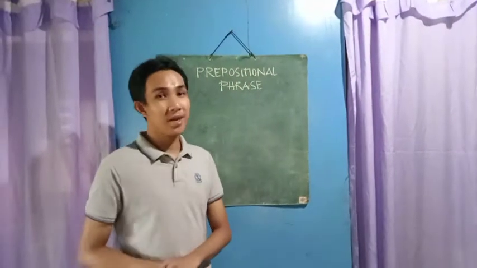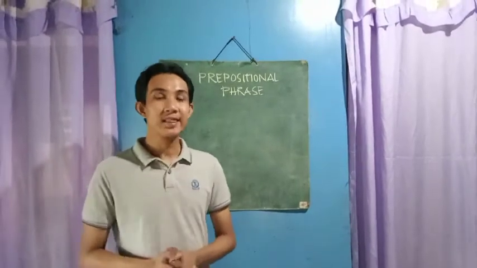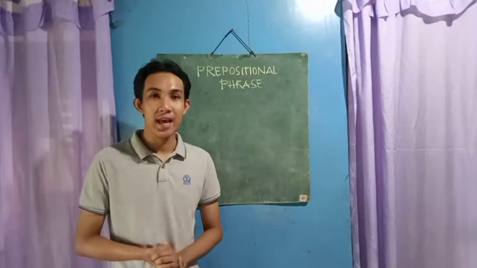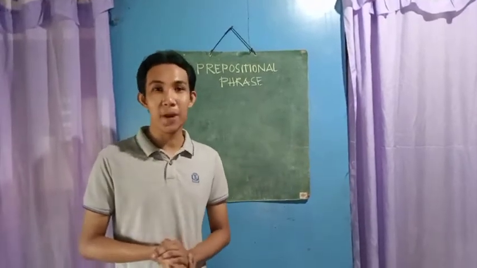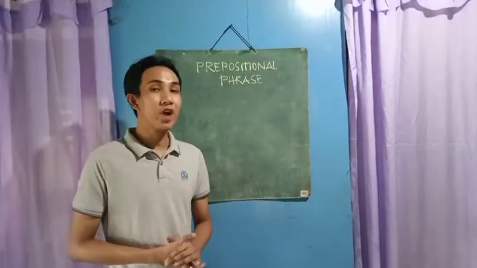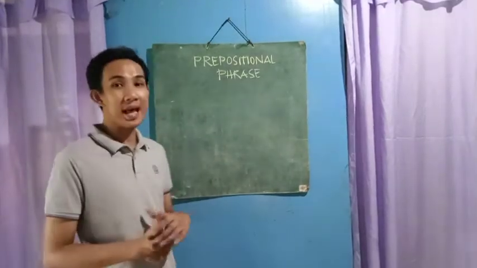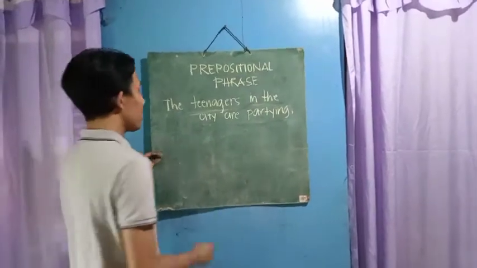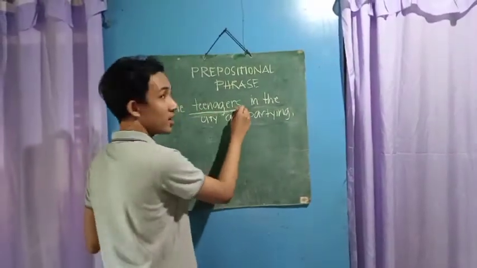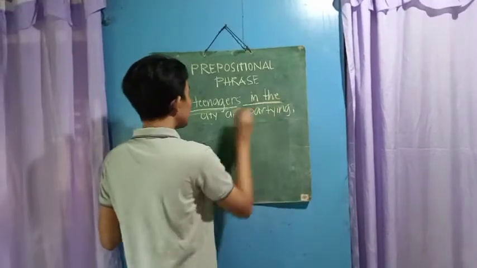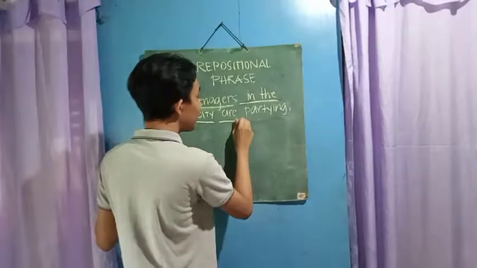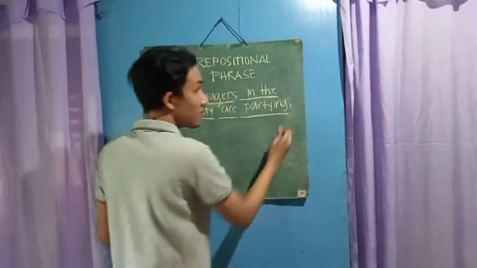Next is diagramming a prepositional phrase. In diagramming a prepositional phrase, we have to find first the preposition in order to identify the prepositional phrase. And in diagramming it, we have to draw a slanted line and then a straight line. In this sentence, the teenagers in the city are partying. Teenagers is our subject. In the city is our prepositional phrase. Are is the linking verb, and partying is our direct object.